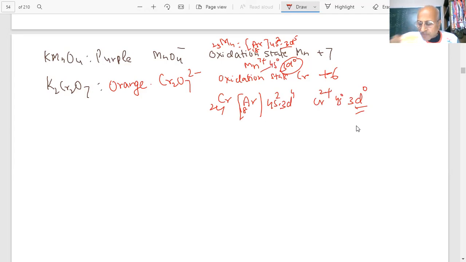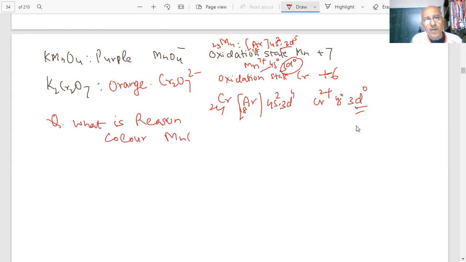The question is why they are colored then. What is the reason for the color of these compounds? The color of MnO4 minus is purple, and Cr2O7 2 minus is reddish orange.